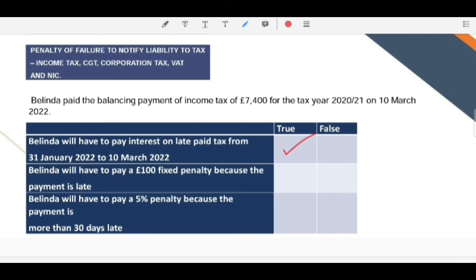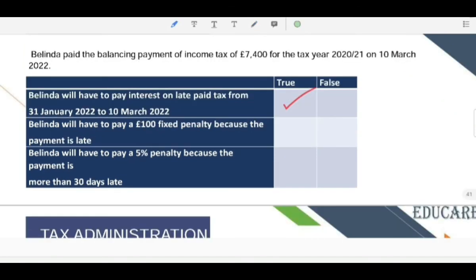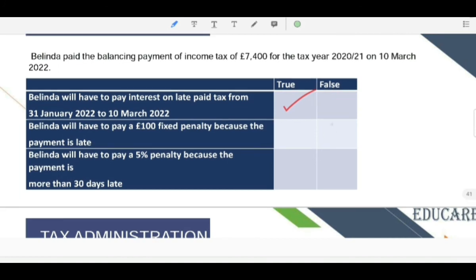Second, Belinda will have to pay a £100 fixed penalty because the payment is late. It is not about that. If tax is paid late, then a 5% penalty is charged on the tax liability. So this statement is wrong. It is not a £100 fixed amount. And Belinda will have to pay a 5% penalty because the payment is more than 30 days late. This is correct.